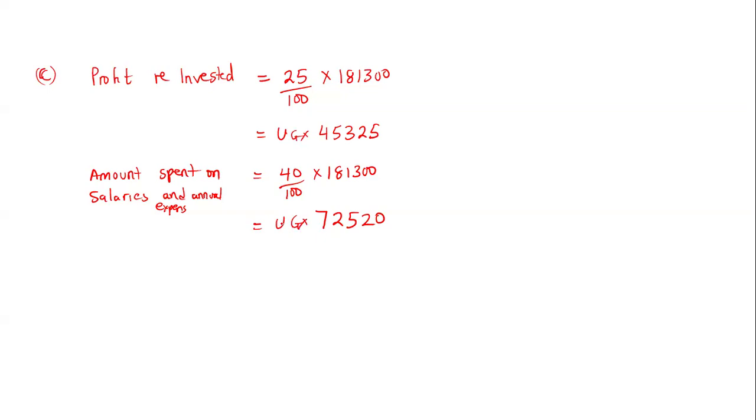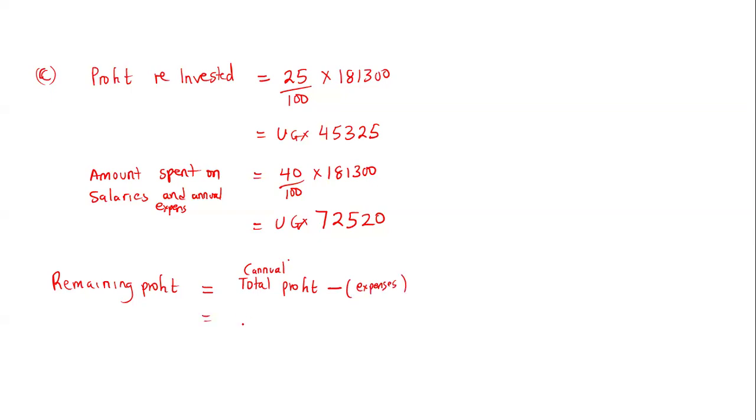Then now you're going to ask yourself, the profit that remains is what they are going to share. So I'm going to ask myself, remaining profit. To obtain the remaining profit, what are you going to do? You are going to get the total profit, or what you can call the annual profit, minus the expenses.